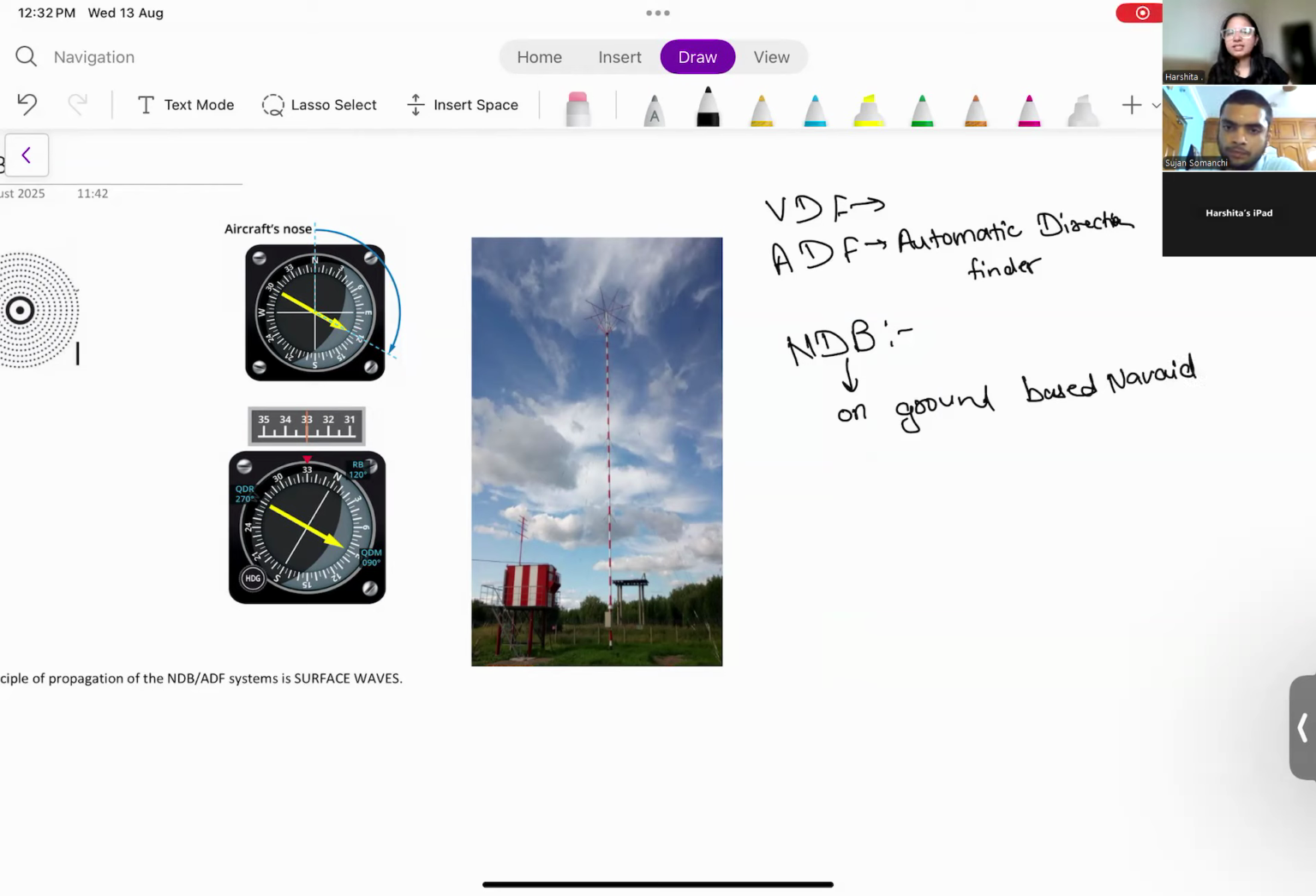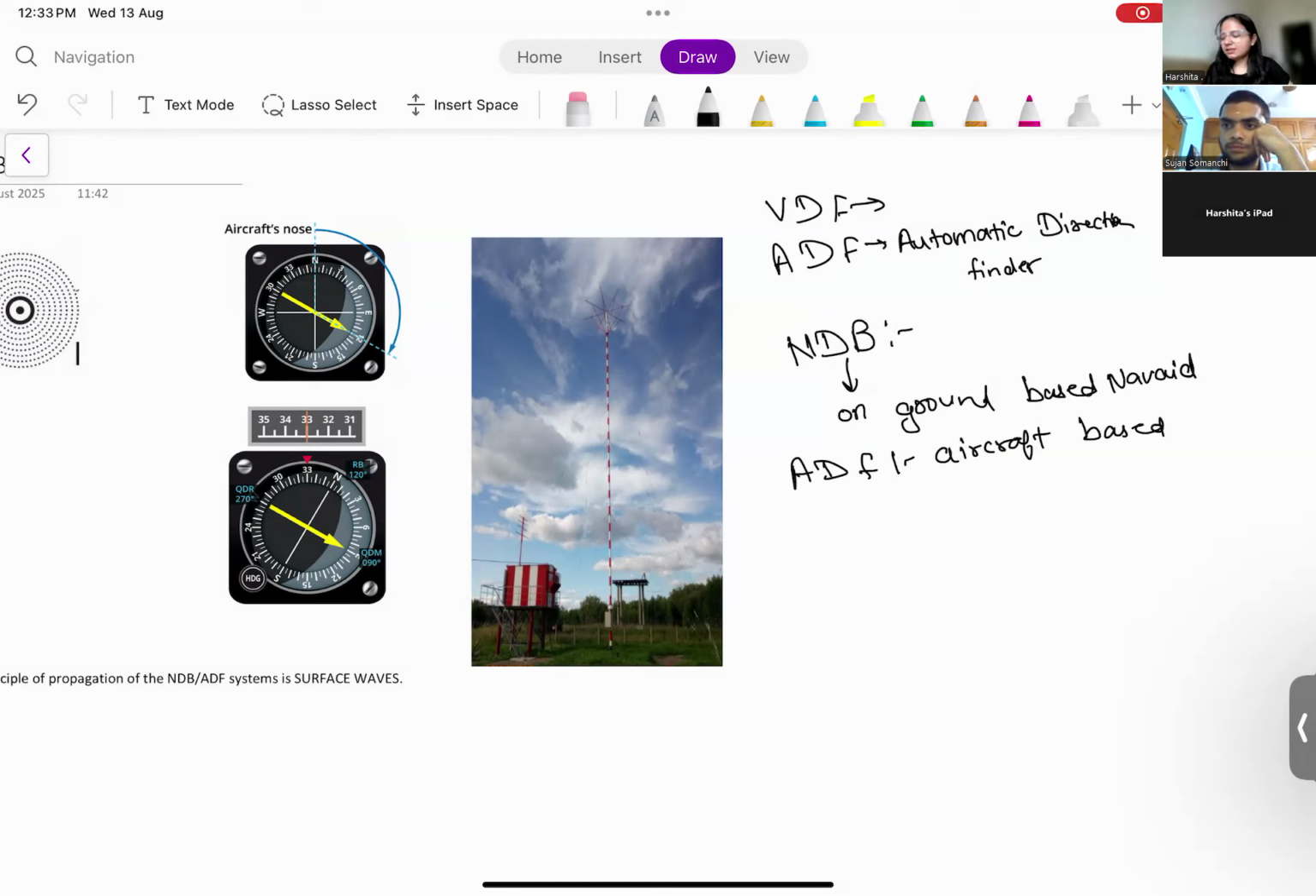And in VDF, we had seen that for aircrafts, how we see in our cockpit is through a CRT display, right? Today, we are going to see an ADF fitted in our aircraft. ADF is an aircraft-based, like it is fixed in the aircraft, automatic direction finder.